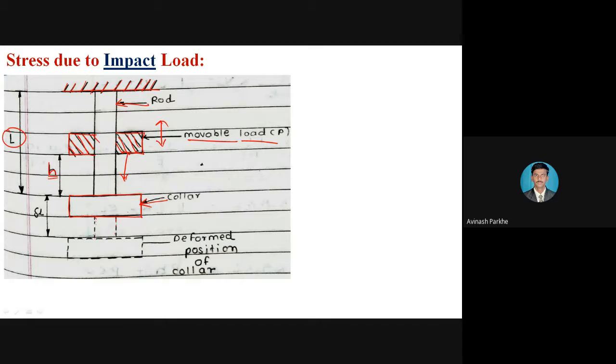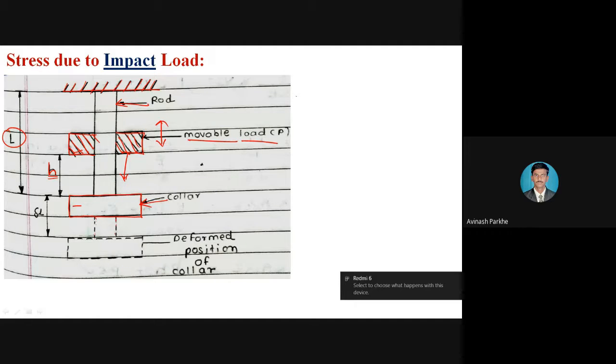That means initially there is no contact between this collar and this movable load. There is some distance or some height between them, and if that movable load falls from a certain height and strikes the collar, that load is called the impact load, and due to that impact load the deformation of the collar takes place, which is represented at the bottom side in the form of dotted lines.